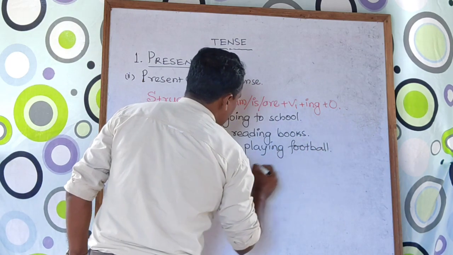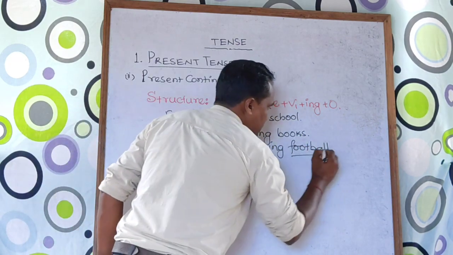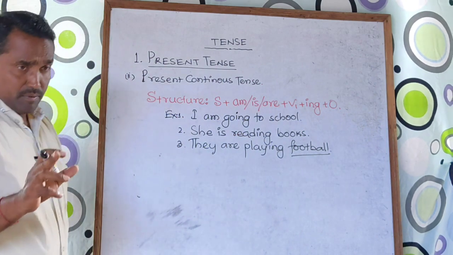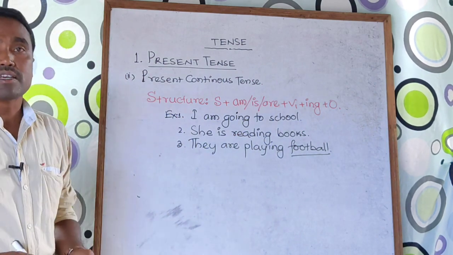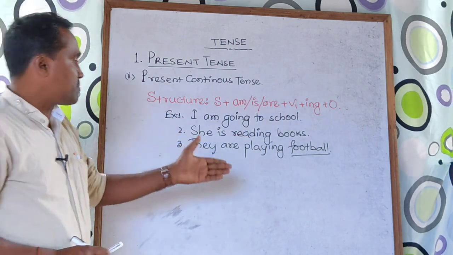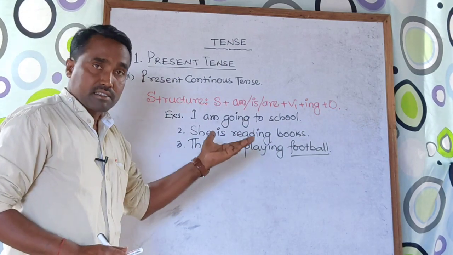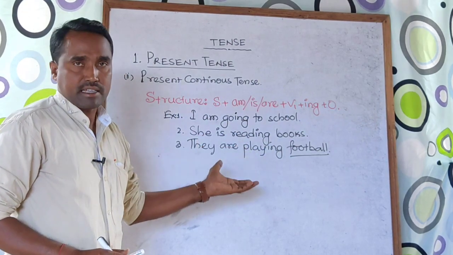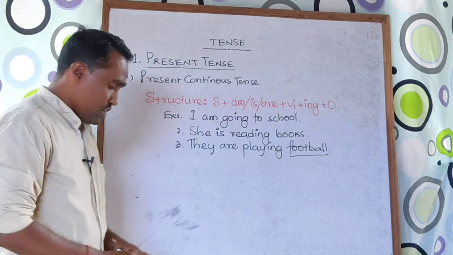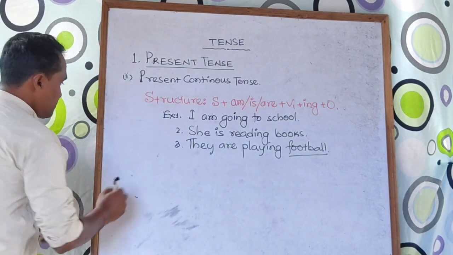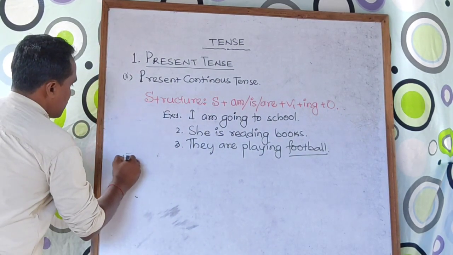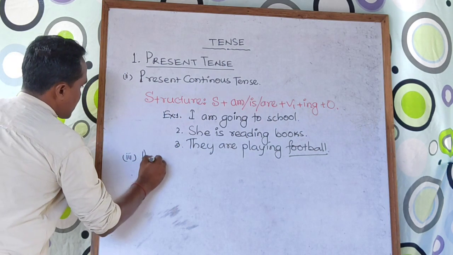If I say they are playing, this is also right. It is not always necessary that you need to take the object. If I say they are playing, still it is a complete sentence. It gives the complete meaning. So come to the third one, that is present perfect tense.